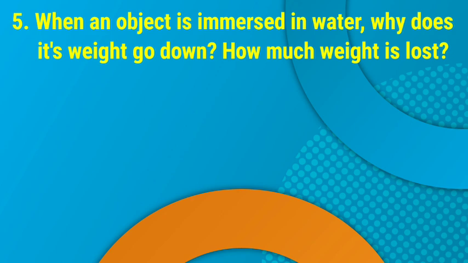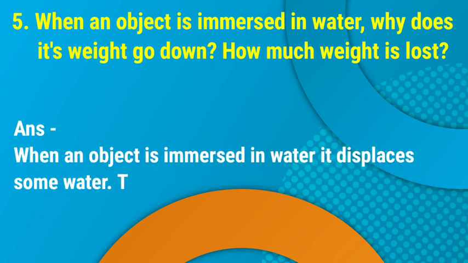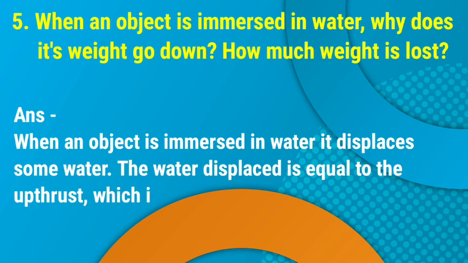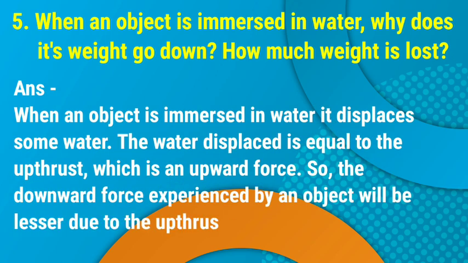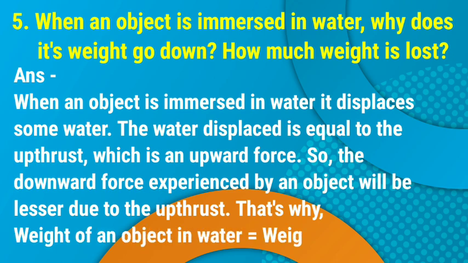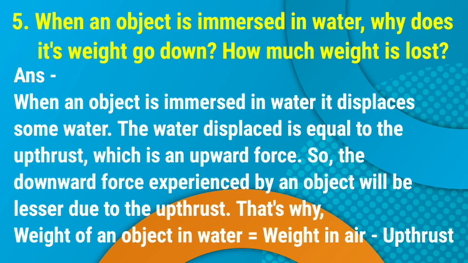5. When an object is immersed in water, why does its weight go down? How much weight is lost? Answer. When an object is immersed in water, it displaces some water. The weight of water displaced is equal to the upthrust, which is an upward force. So the downward force experienced by the object will be lesser due to the upthrust. That's why the weight of an object in water is equal to its weight in air minus the upthrust.